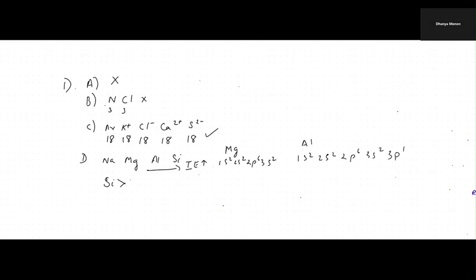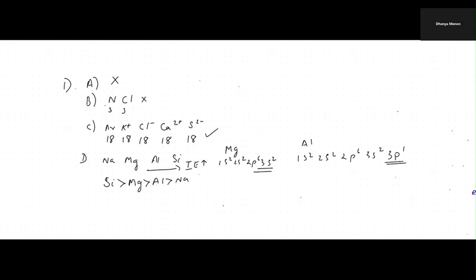It is easier to lose electron from aluminium, but in case of magnesium, it has fully filled s orbitals. So it is difficult to remove the electron from magnesium compared to aluminium. So definitely magnesium will have a higher ionization enthalpy than aluminium. So this is the small discrepancy. So statement D is also wrong.